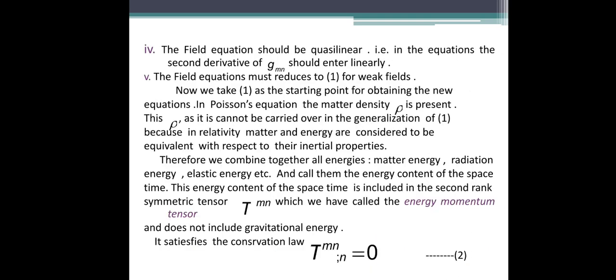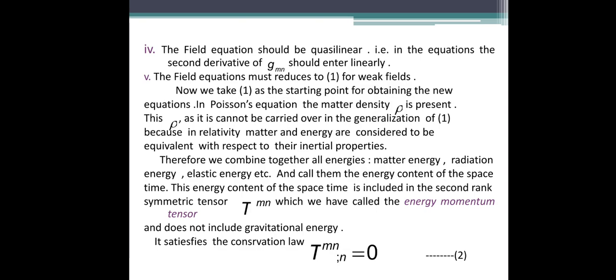The fourth condition we require of the field equation is that it should be quasi-linear. Quasi-linear means the partial differential in the equation is linear. That is, d2 square by dt square. The order of this is 2 but the degree should be 1. So we require the field equation to be quasi-linear, and that means that in the equation the second derivative of g_mn should be entirely linear.